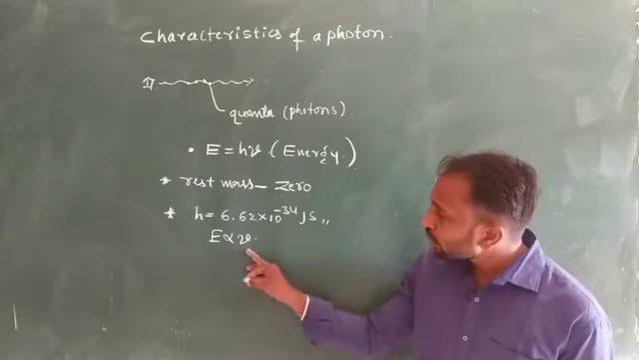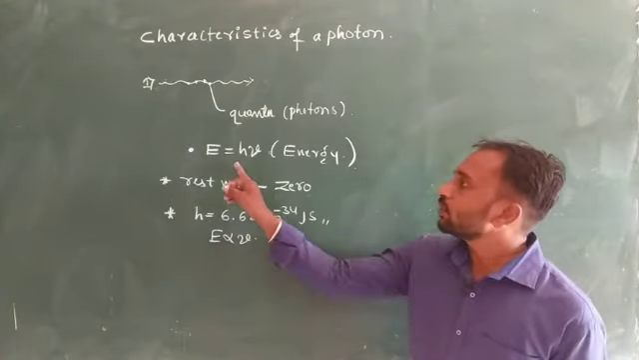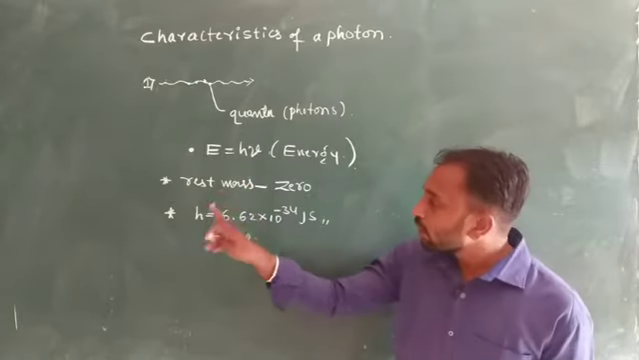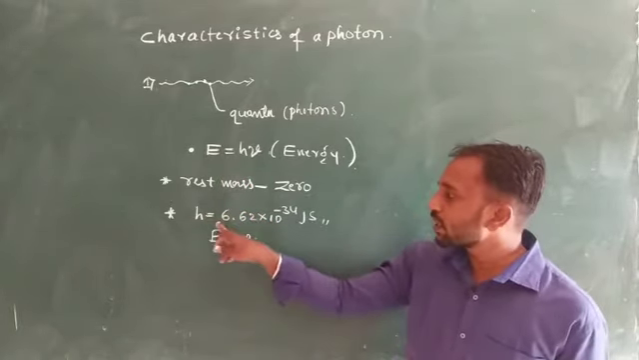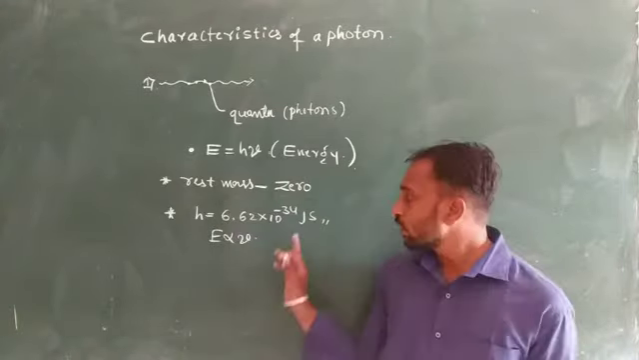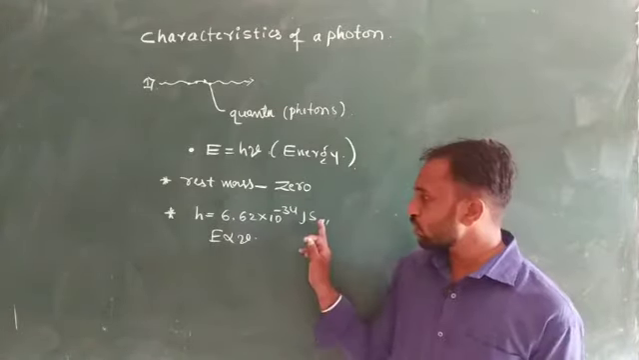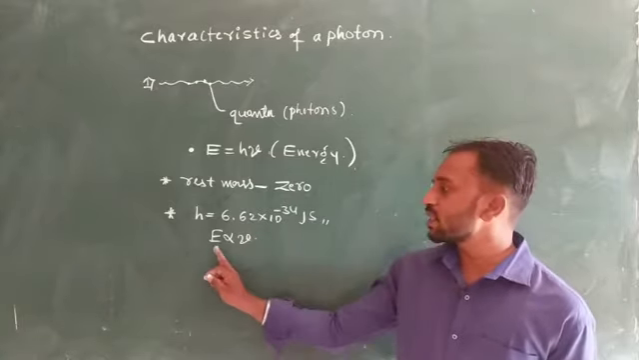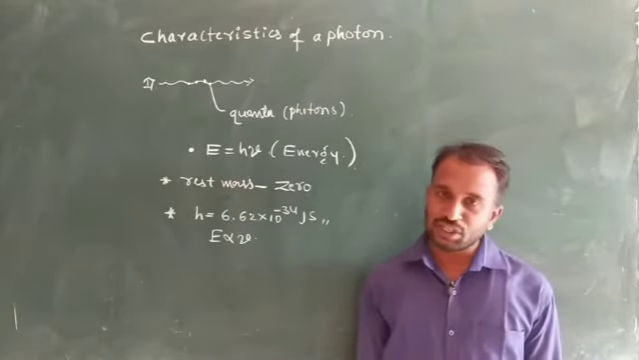Whenever the frequency value changes, what happens? The photon energy changes, but the Planck constant remains constant, 6.62 into 10 power minus 34 joule second. It does not change. So only when the frequency value changes does the energy value change.